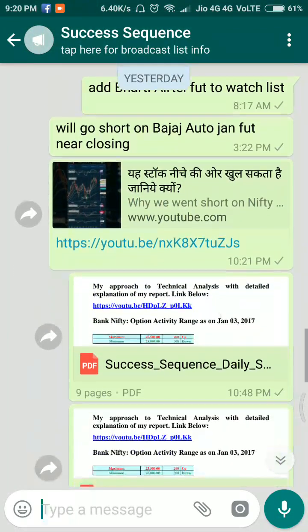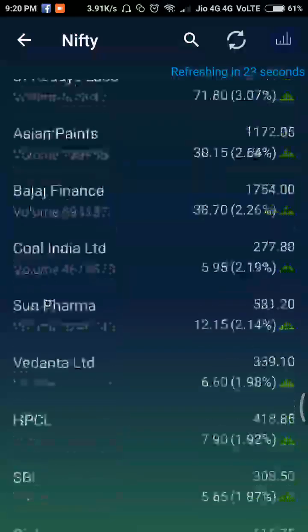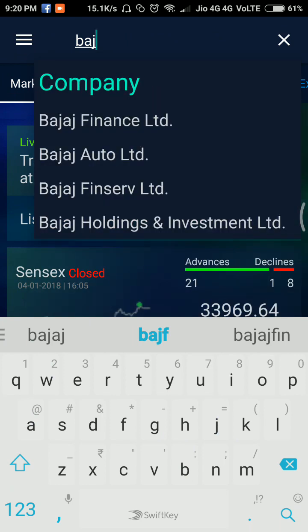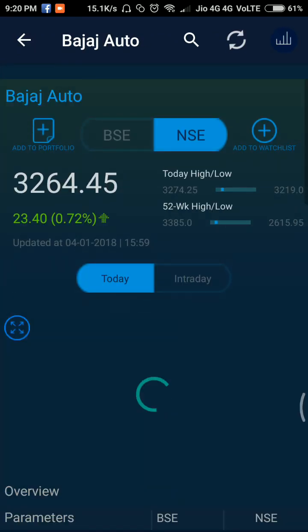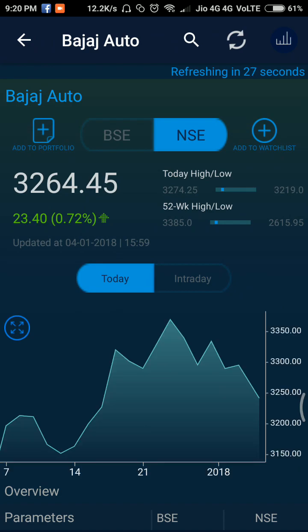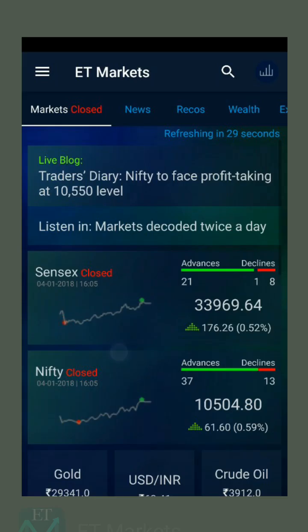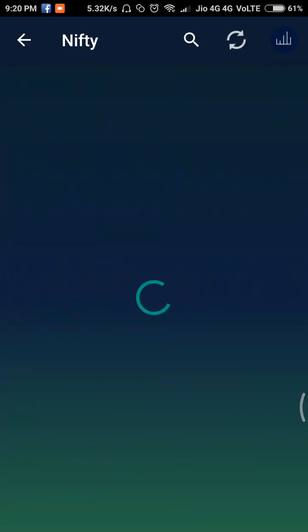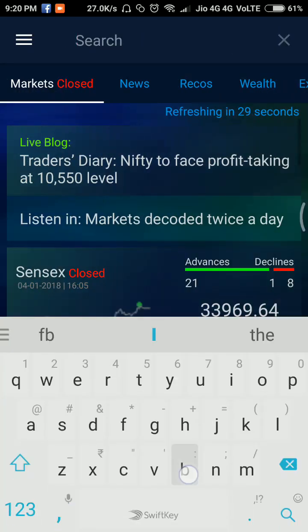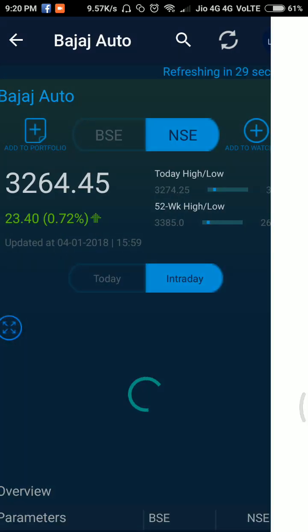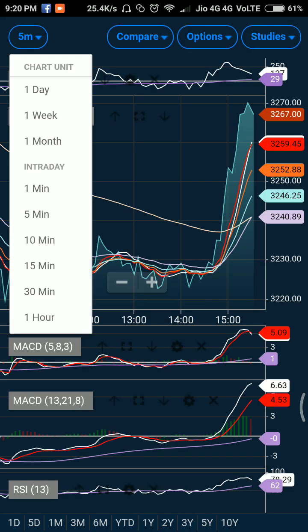Yesterday we did short Bajaj Auto. So Bajaj Auto is the stock. Now let us quickly see how the market has behaved in today's move.